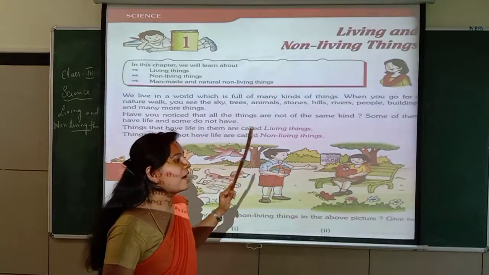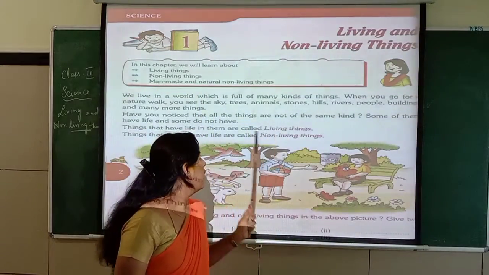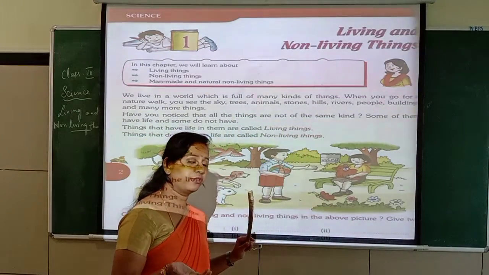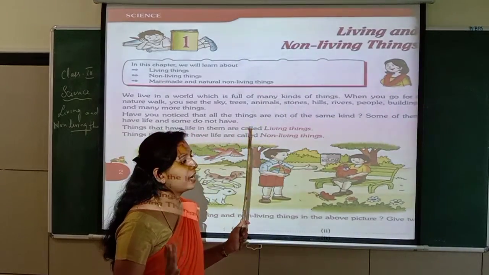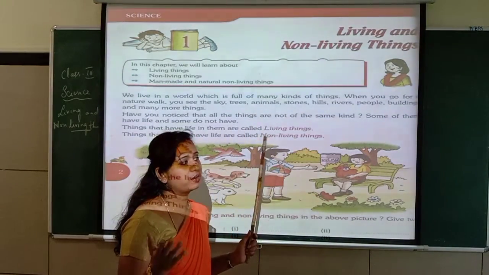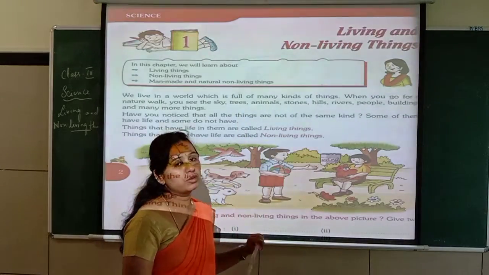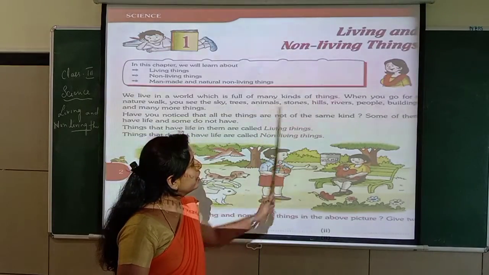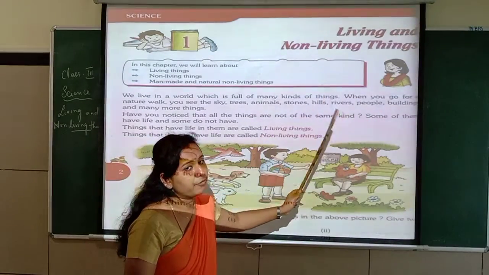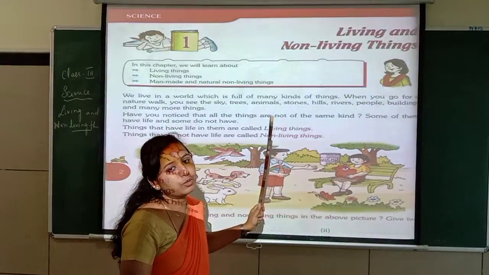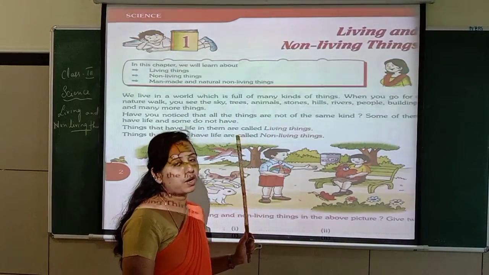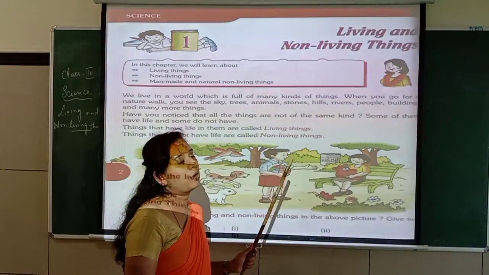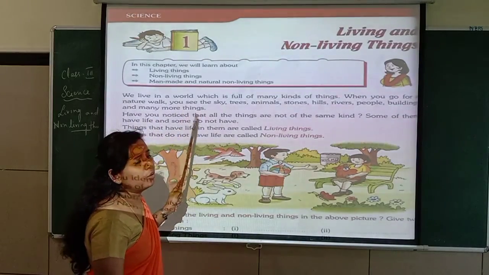We can see the sky. The sky is full of blue color, and there are different types of trees with different shapes of leaves and different sizes. Some plants are tall and big. You can see different types of birds and animals, and also stones, hills, rivers, and different types of people and buildings, like a small house, kacha house, pakka house, and straw-made houses, and many more things.